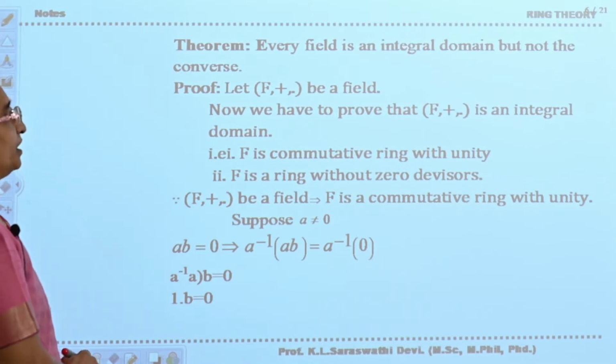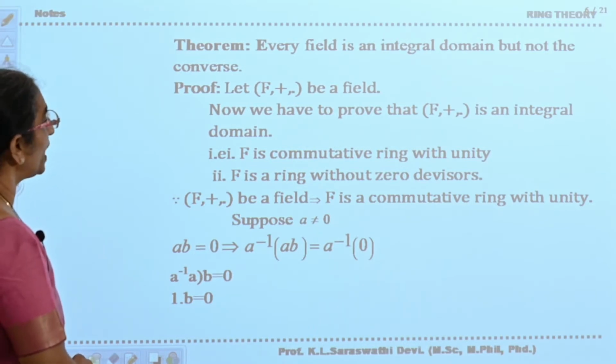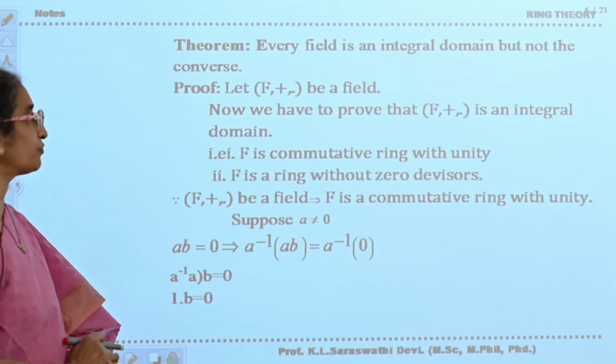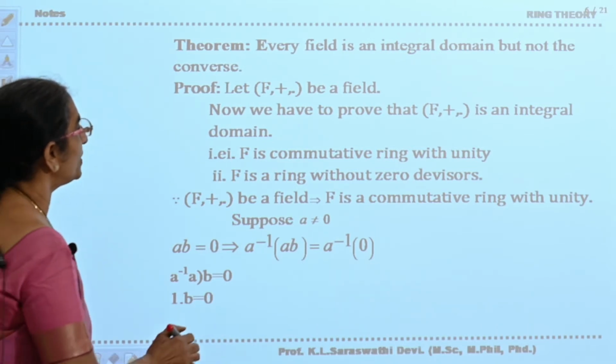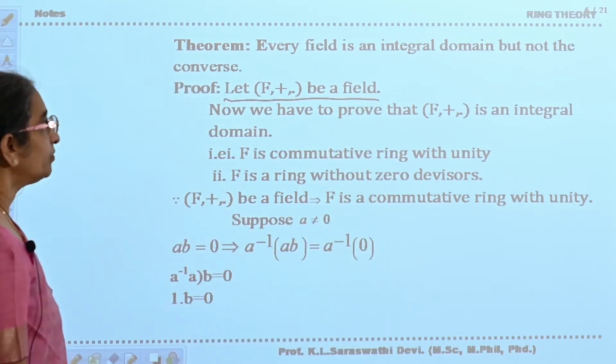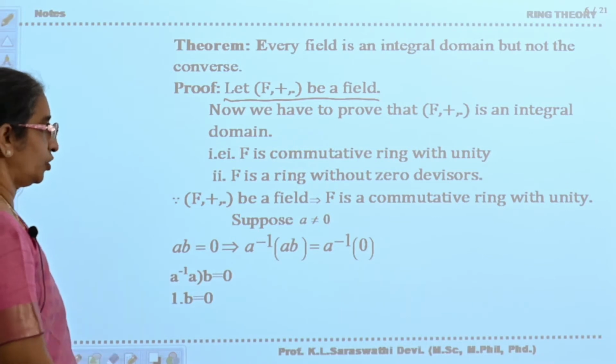Now see here, every field is an integral domain but not the converse. In order to say this property, I have given the definition of a field first. Now let F plus dot be a field. When it is a field, now you have to prove it is an integral domain.